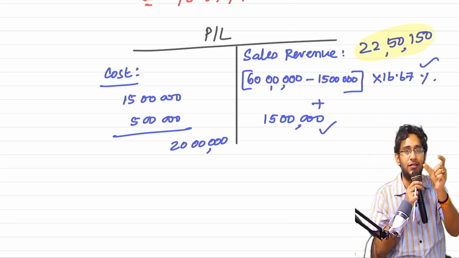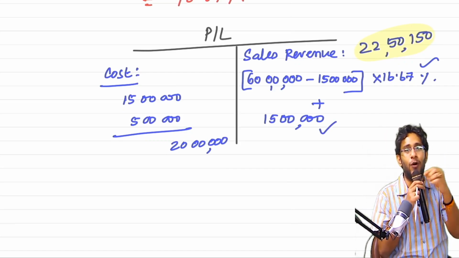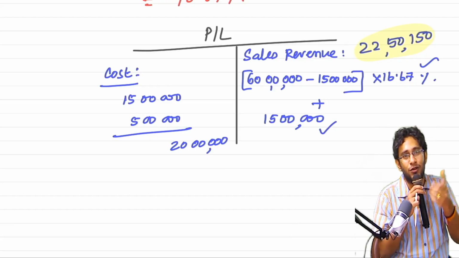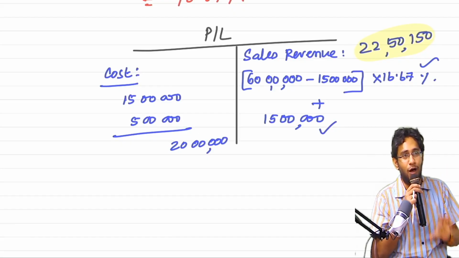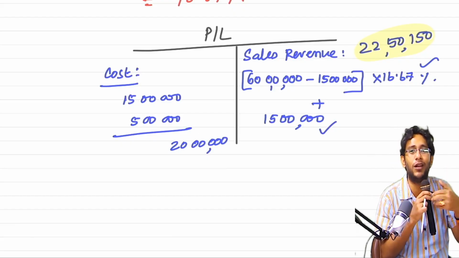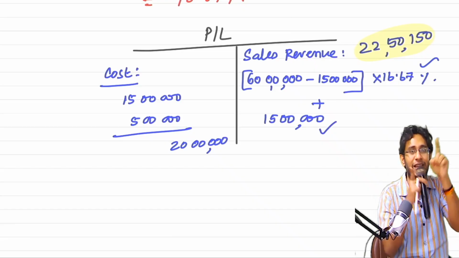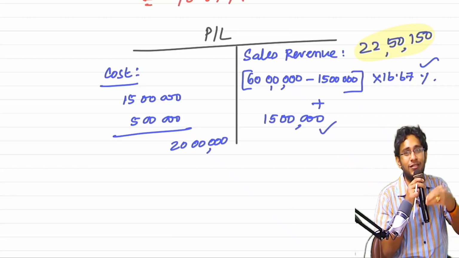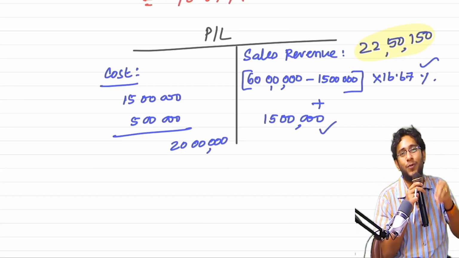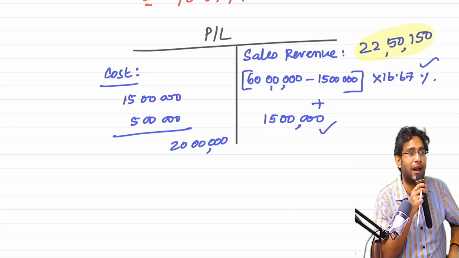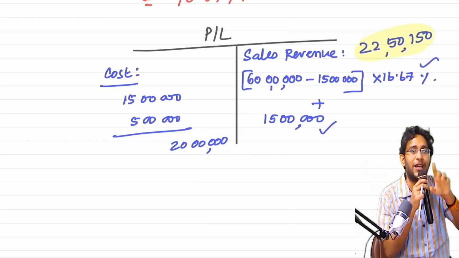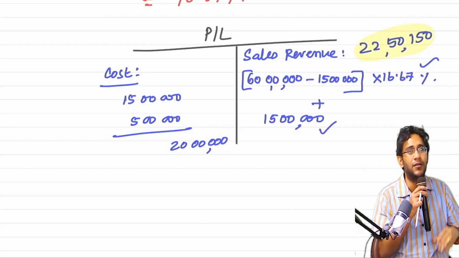Our 60 lakhs is the total sales price. What are you removing? Cost you are removing. Do you understand, sir? So the profit you wanted to charge on that elevator is still inside those brackets, and on that you are recognizing 16.67%. So that is slightly flawed.